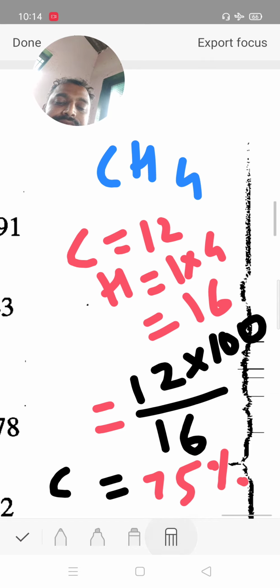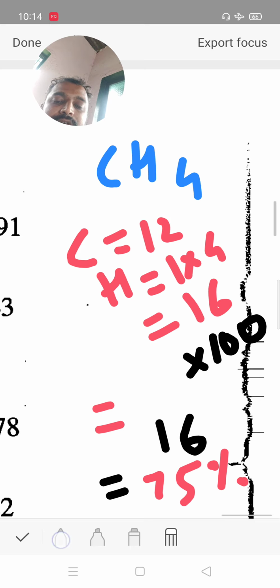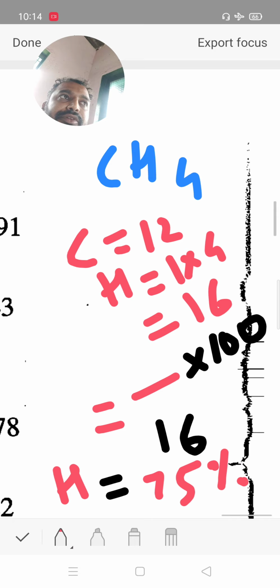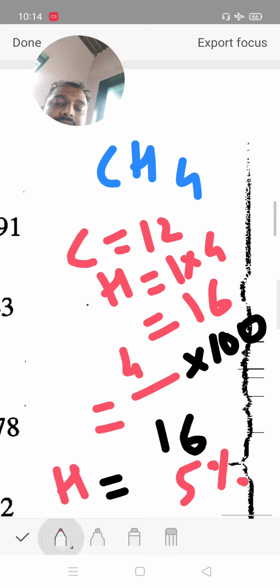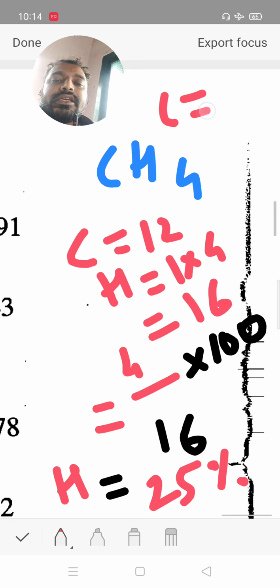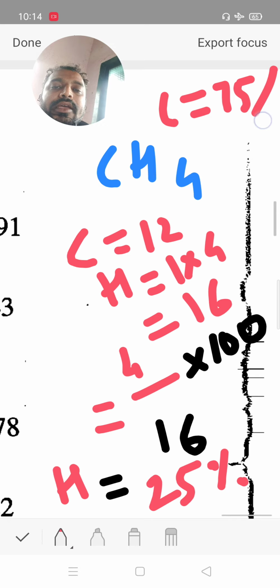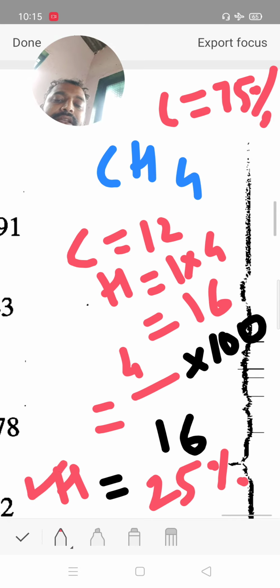Now in this example, calculating the hydrogen percentage, total hydrogen 4 means 4 into 100 upon 16. Calculate, students, we get the answer 25%. Therefore the CH4 molecule has 75% carbon and 25% hydrogen. This is how we calculate the percentage of elements present in a compound.